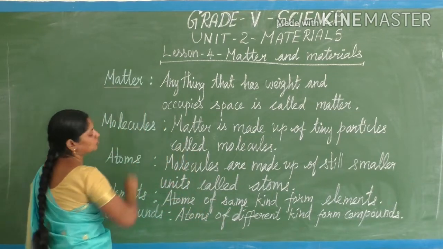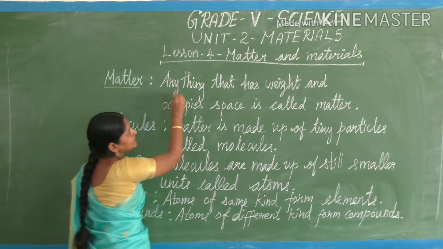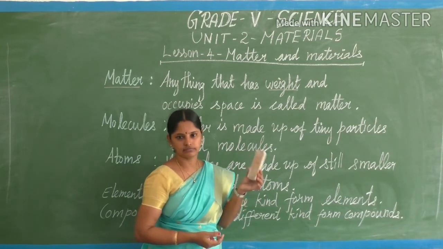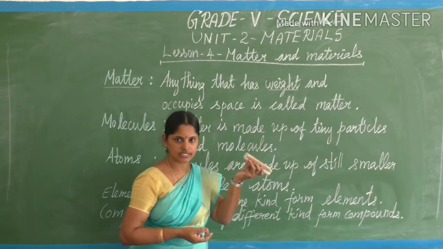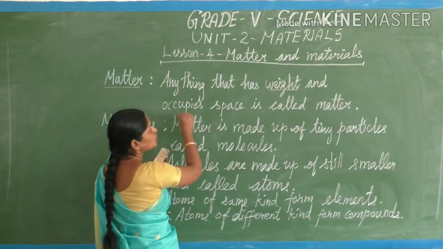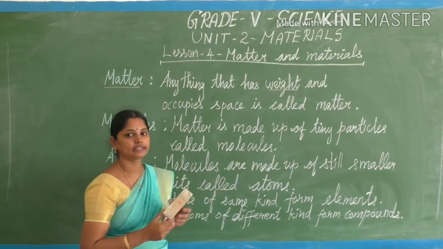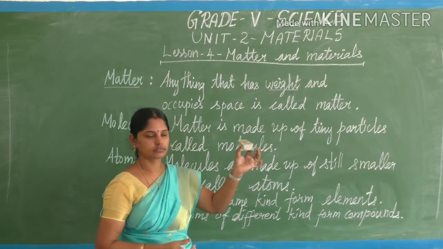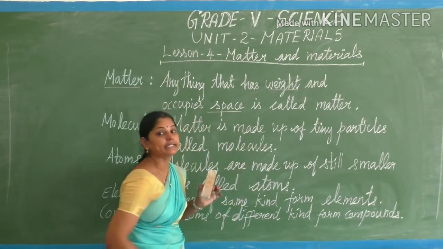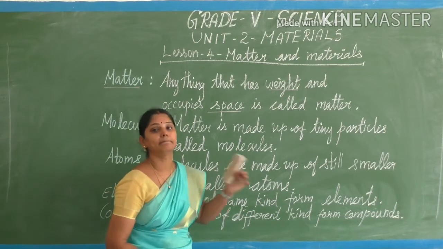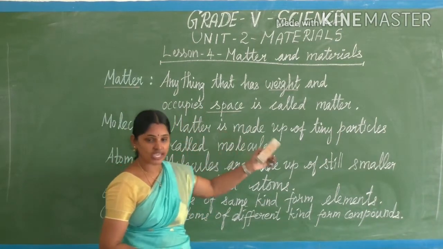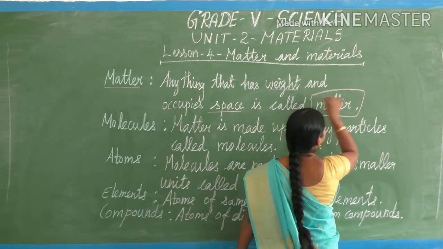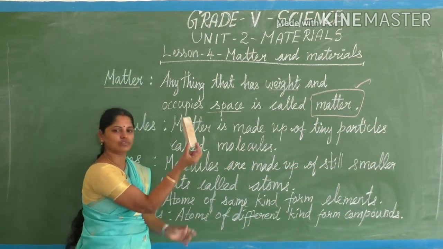So what is meant by matter? Anything that has weight. See, I am taking this. It's one thing. It has its weight, isn't it? And occupies space. Occupies means what? It needs some space, isn't it? Anything that has weight and occupies space is called matter. Are you clear, children? So this is one kind of matter.